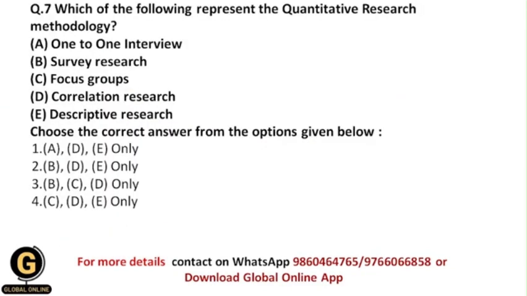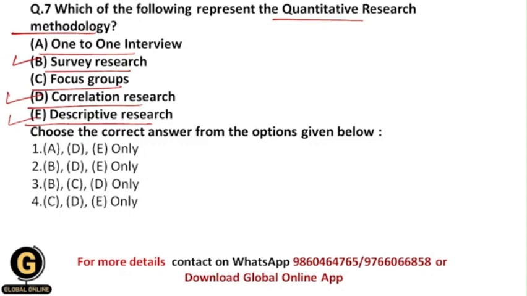Next is, which of the following represent the quantitative research methodology? Whether it is one-to-one interview, or survey research, or focus groups, or correlation research, or descriptive research. Now students, all of you now understand exactly what the quantitative research methods are and what the qualitative research methods are. So from these options, obviously survey research, correlation research and descriptive research are the quantitative research methodologies,